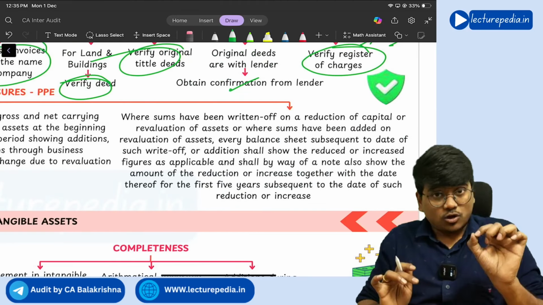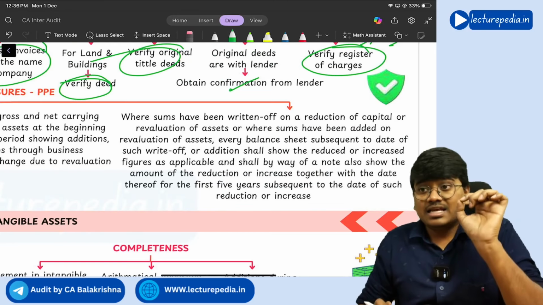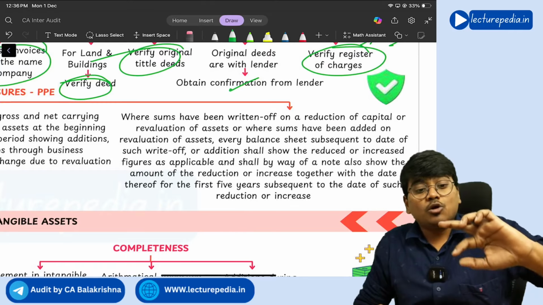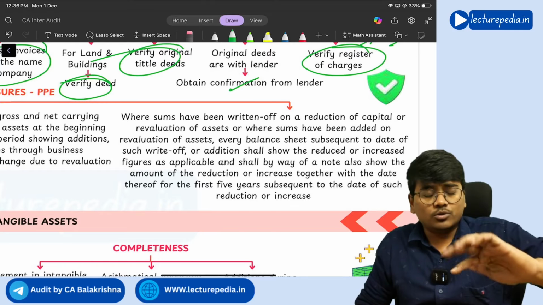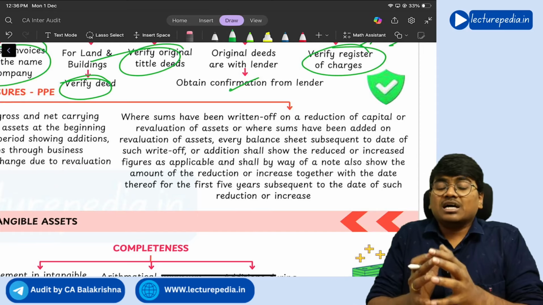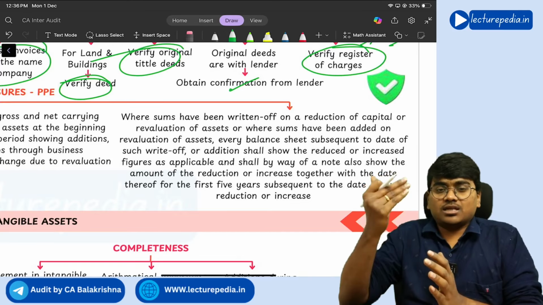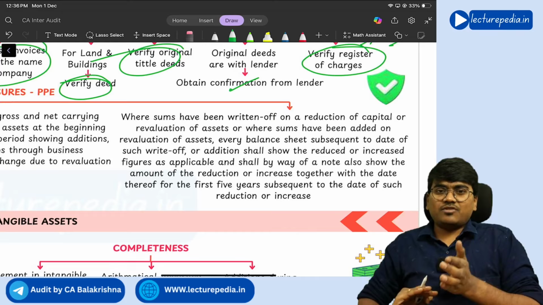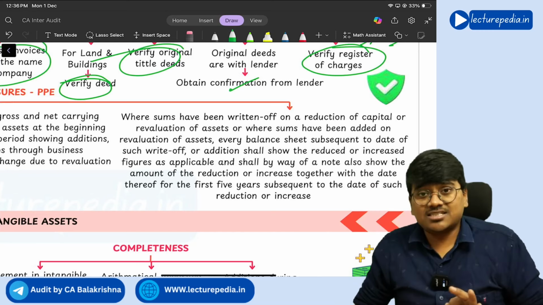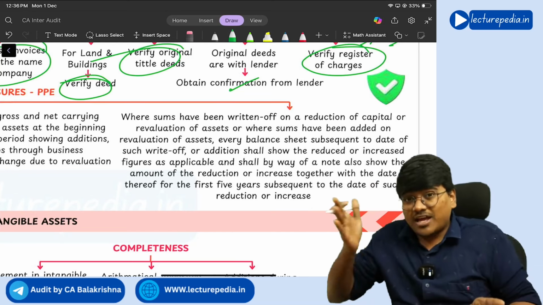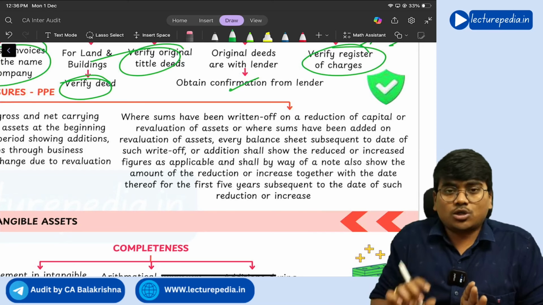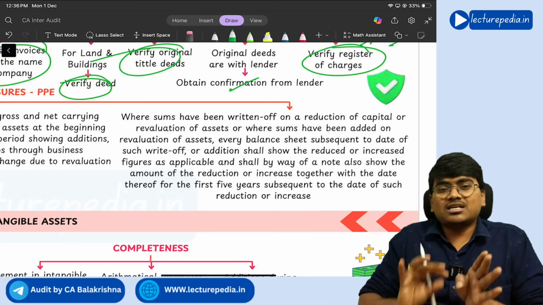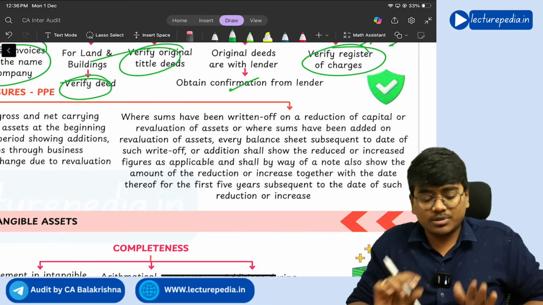Next, if during the year the asset has been revalued, and there is an increase or a decrease in the value of the asset, in such a situation you have to disclose how much increase or decrease in the value of the asset has taken place, and in which year.